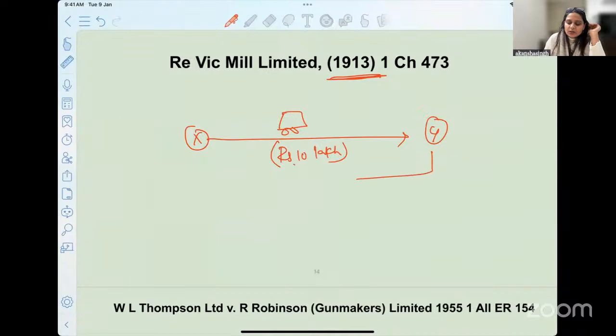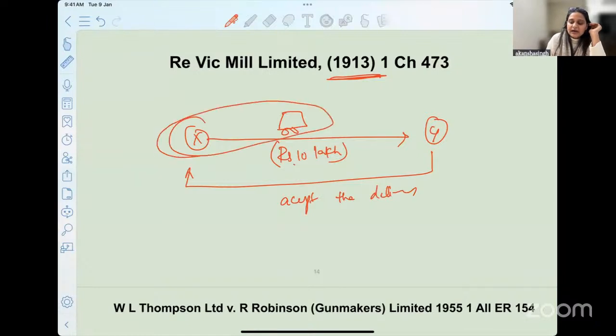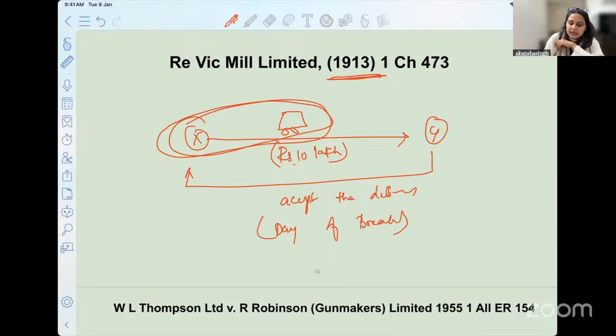Now, Y does not accept the delivery of the car. If he does not accept the delivery, X is left with the car. What is X going to do with this car? On the day of breach, what is the value of this car? Let's say it is 8 lakh of rupees. Is X left at a particular loss?